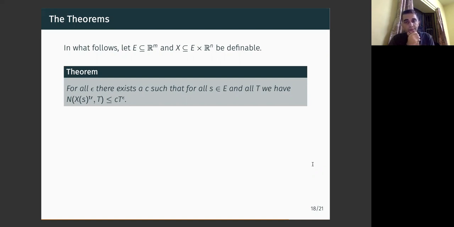Then for any epsilon, there is a C that works for all T and for all S in the parameterizing set for the definable family, and we have that the number of rational tuples of height at most T on the transcendental part of X_S is bounded above by C times T to the power epsilon.